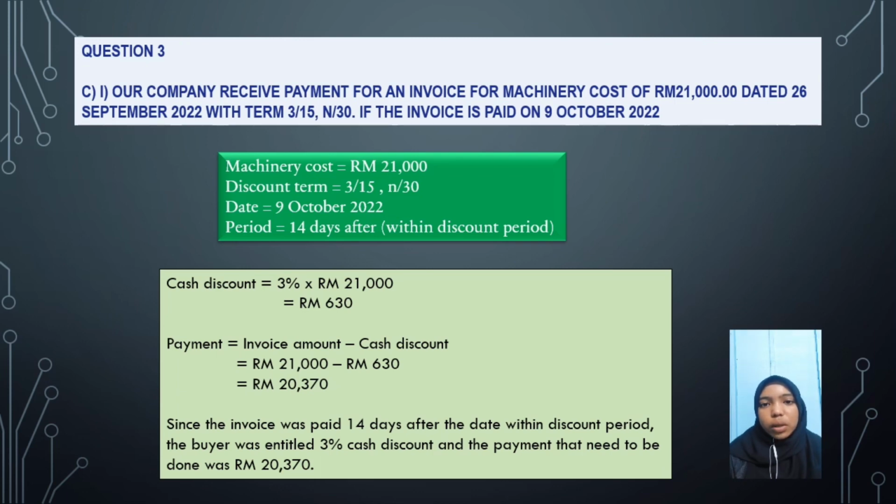2,370 ringgit Malaysia. So, the invoice was paid 14 days after the date, within the discount period. The buyer was entitled to a 3% cash discount, and the payment that needs to be done was 2,370 ringgit Malaysia.